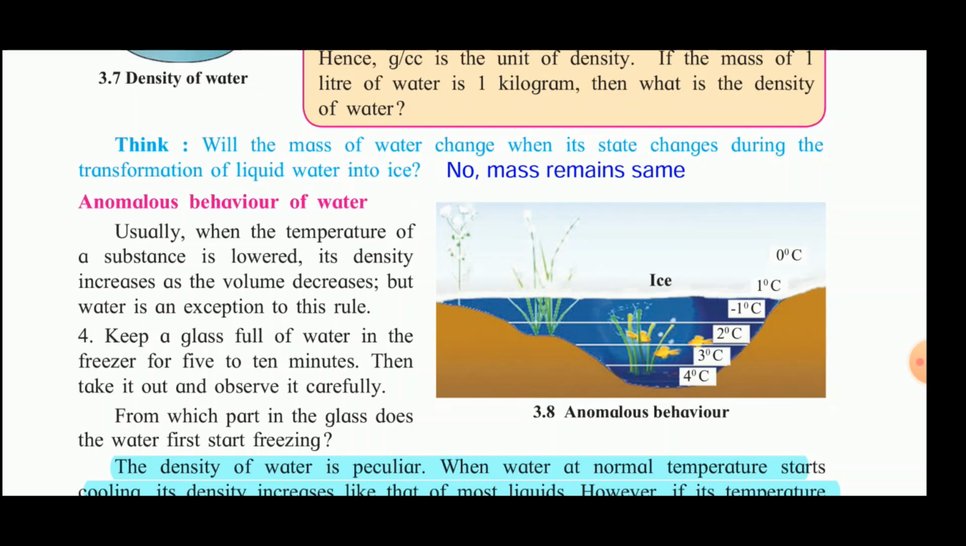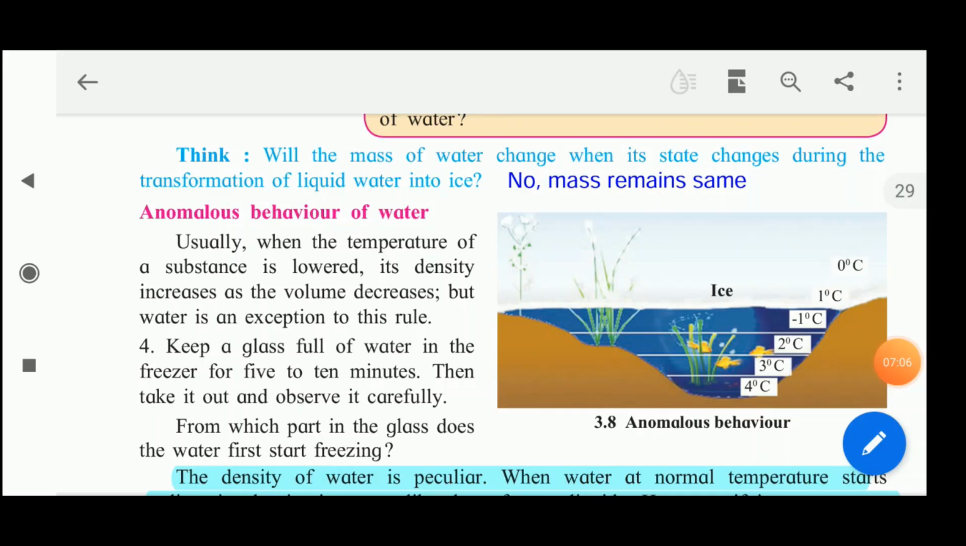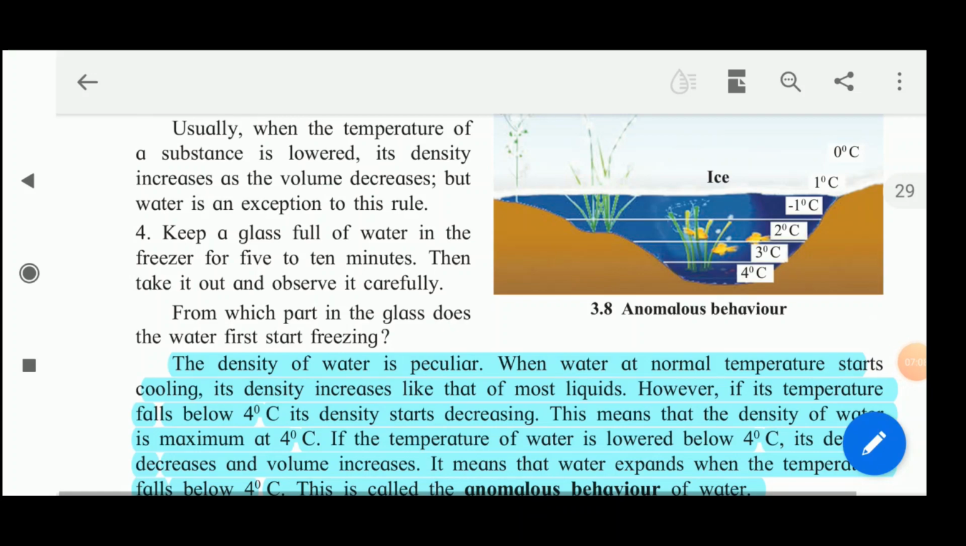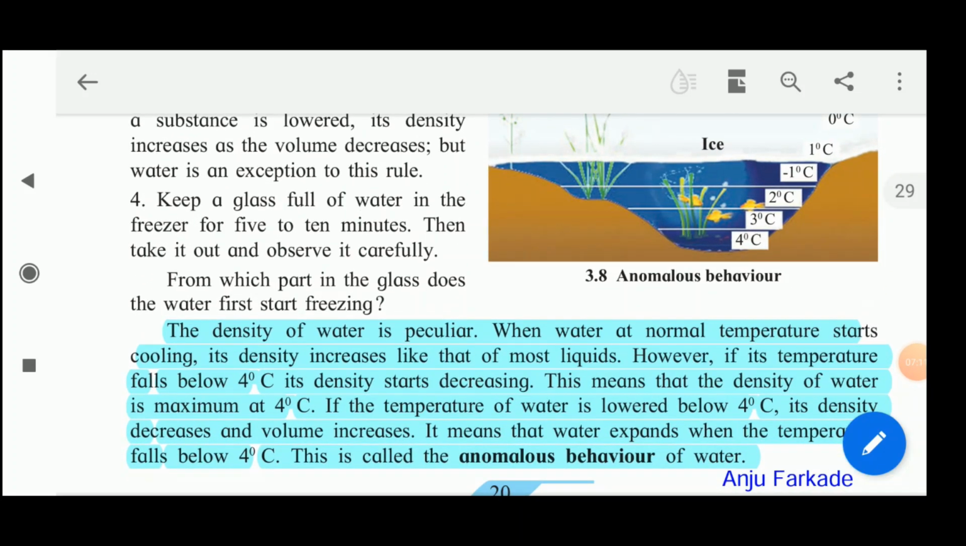Now keep a glass full of water in the freezer for 5 to 10 minutes and then take it out and observe it carefully. From which part in the glass does the water first start freezing? So we see that the water first freezes in the upper layer. The upper layer gets converted into ice and then slowly it moves down. Now what do we understand from this?